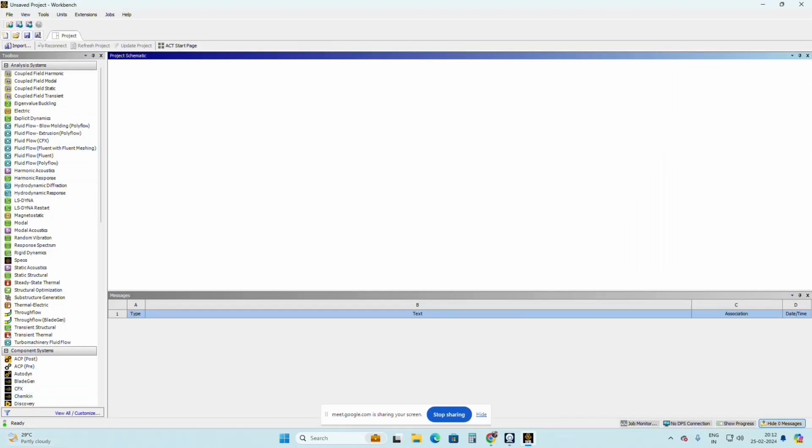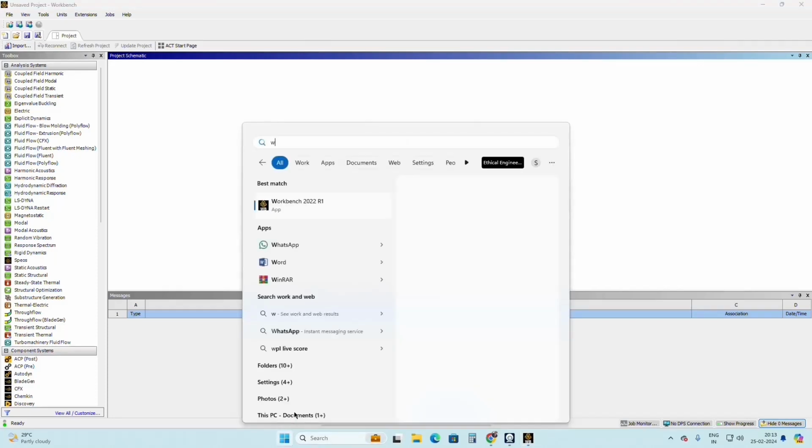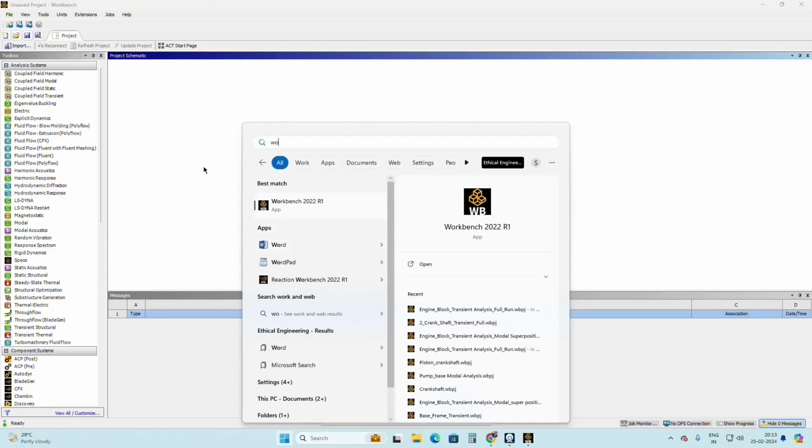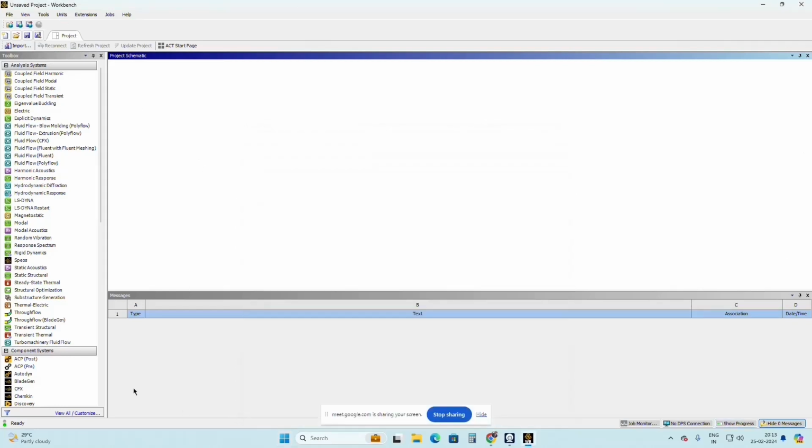I already shared the link for how to do the software installation. Once you install the software, you can see the Workbench. Once you open the Workbench, you will see this type of window. If you see on the left hand side, you can see a lot of analysis systems. Each and every analysis system is used to carry out a different type of analysis.